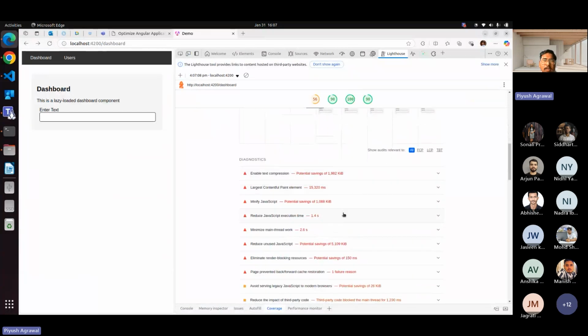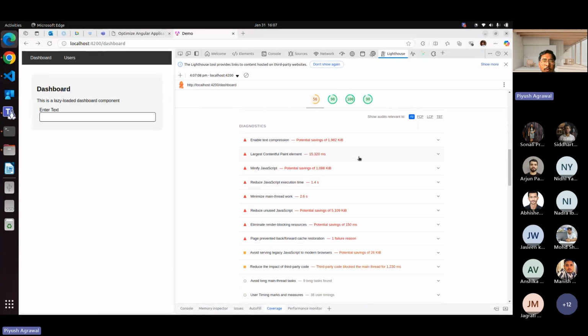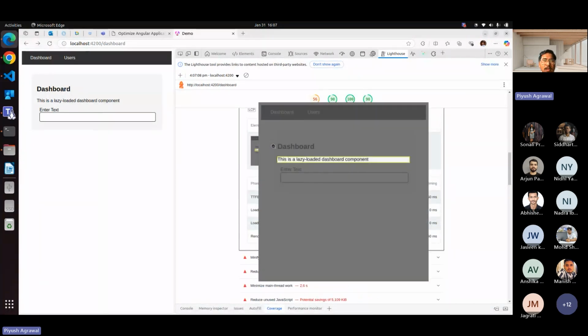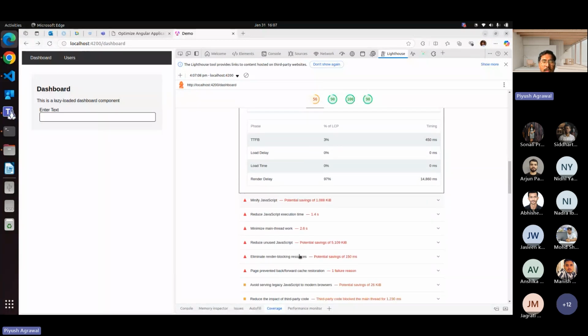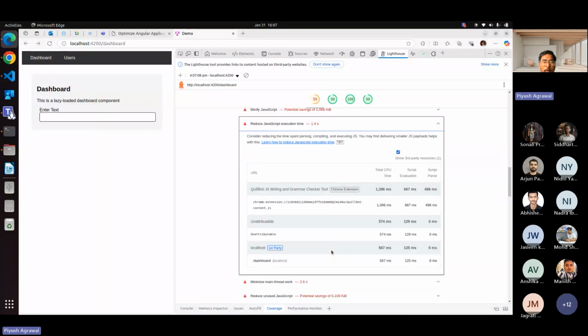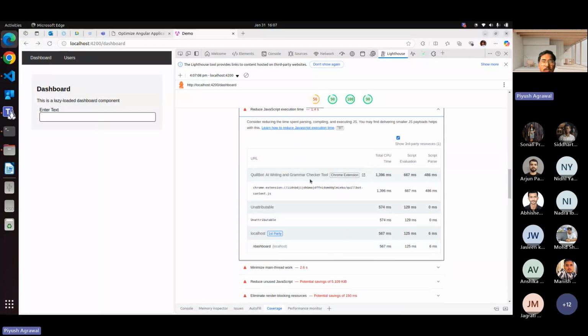But if you go down here, you can see the largest contentful paint. What is happening here? It's providing the images also, so you can look into that. If we are using some library, it will show reduced JavaScript execution time, so it will show what's really going on. You can see this is a Chrome extension; we can simply remove that.